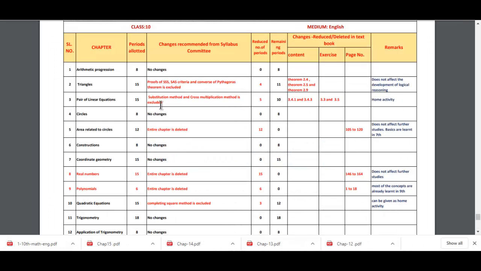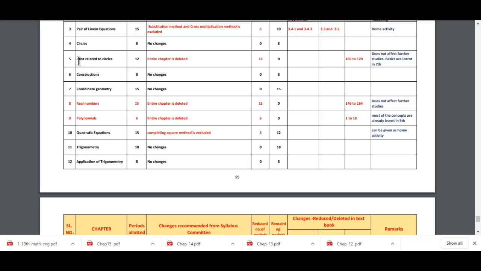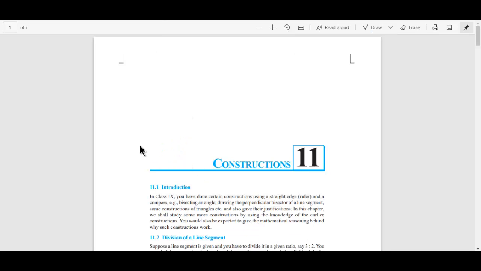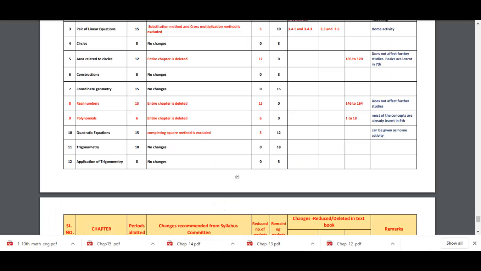Okay, so now the next chapter, let us go. Construction also, there is no change. Before also 8 periods were required, now also 8 periods are required. So construction, there is no change. No change, right? Whatever was there, you need to study that now also. So don't miss any part of this chapter.